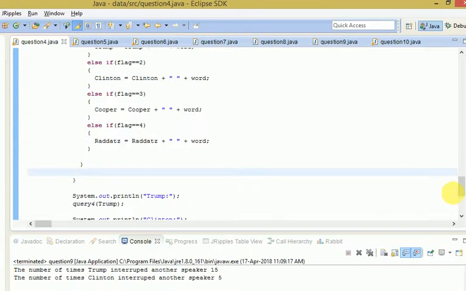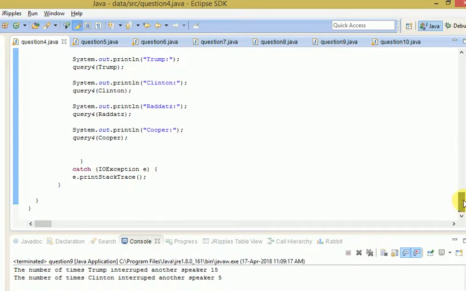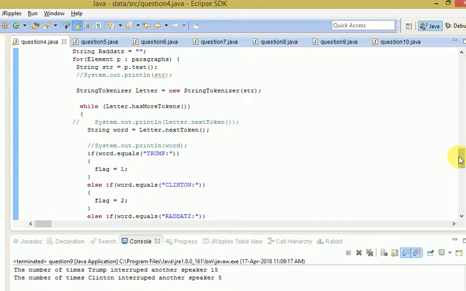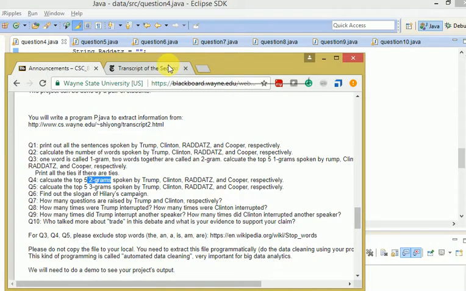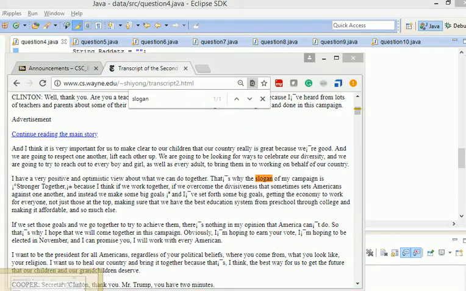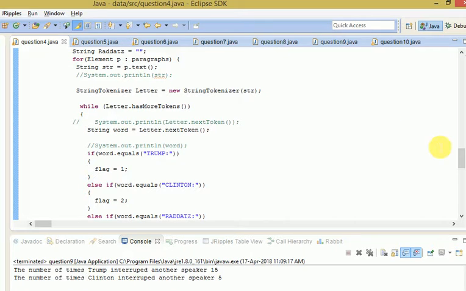Here we have used JSON for the extraction of the file. Coming to the file, here it's a conversation that is written, and we are extracting this complete file, this website, using JSON.